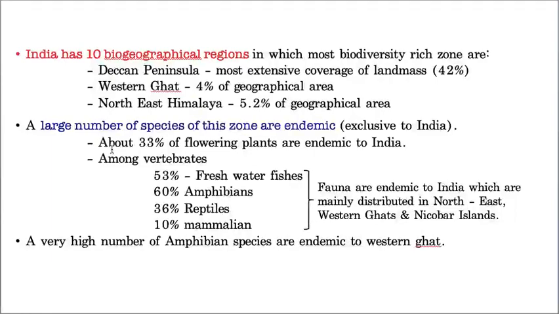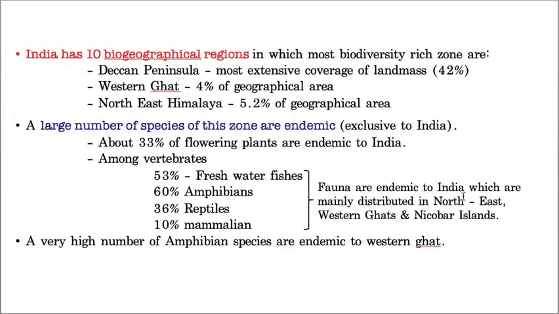And in vertebrates also, 53% of the freshwater fishes are endemic, they can't survive anywhere. They are our own property, belonging only to India. Now 60% of amphibians, 36% of reptiles and 10% of mammalian species are endemic to India only.